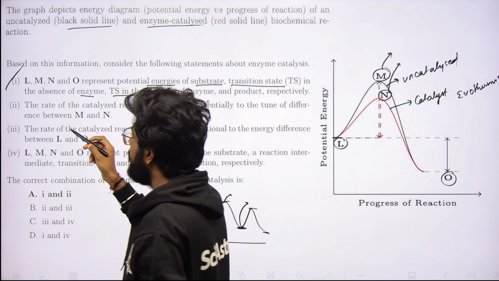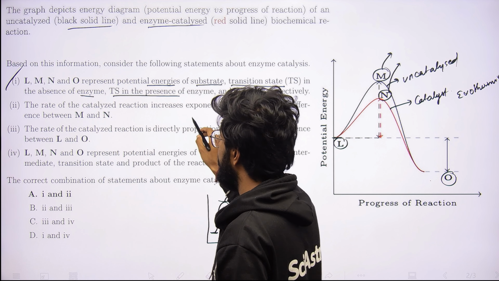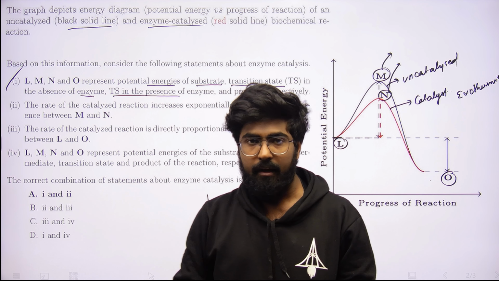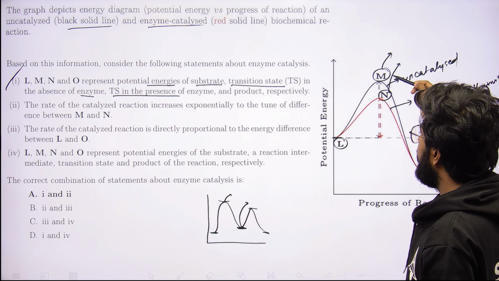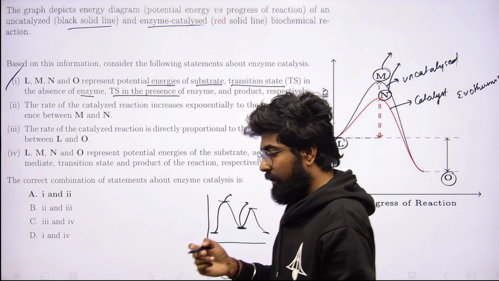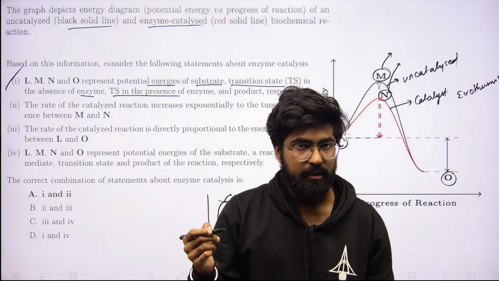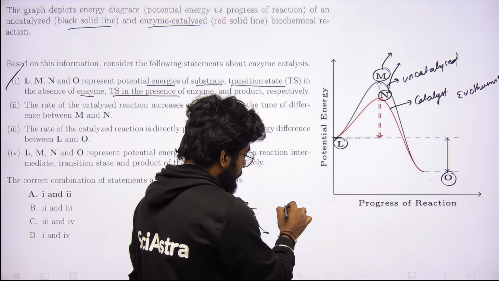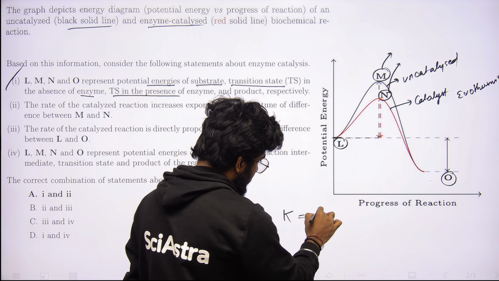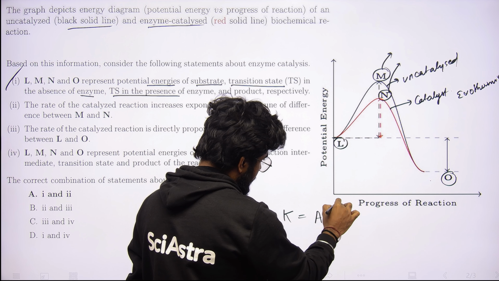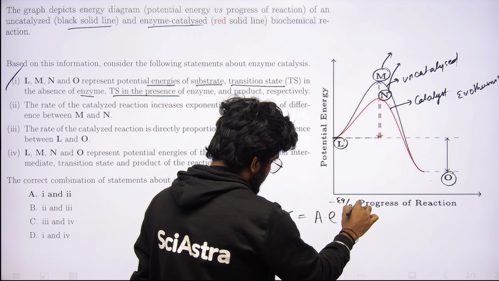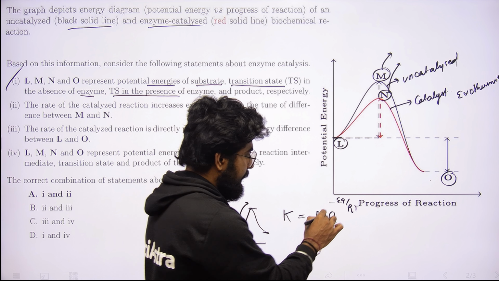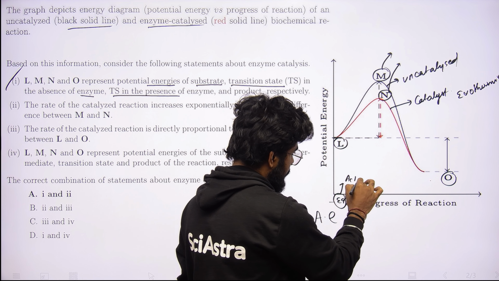Now the second point is the rate of the catalyzed reaction increases exponentially to the tune of the difference between M and N. So basically what they are saying is, as you tune the reaction from an uncatalyzed format to the catalyzed format, the rate of reaction increases exponentially, and this is exactly what is going to happen when you follow the very well known Arrhenius equation, which gives you an equation like this: K = A e^(-Ea/RT), right? So K is equal to A into e raised to the power minus Ea by RT, where Ea is your activation energy.